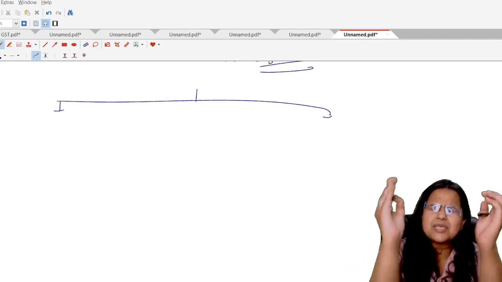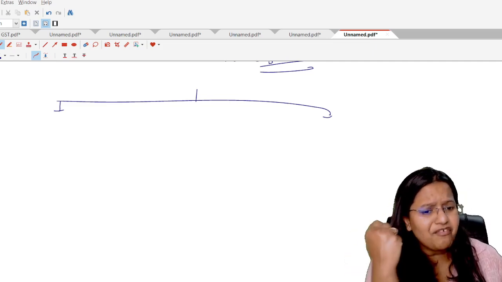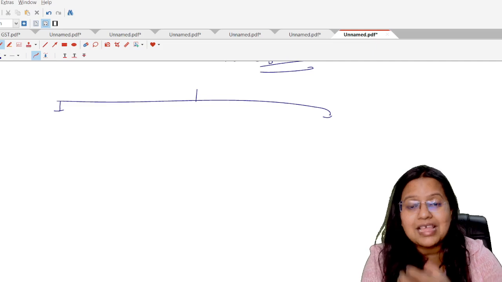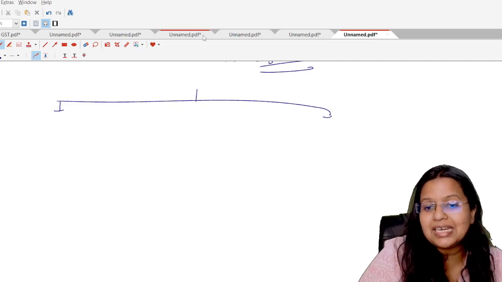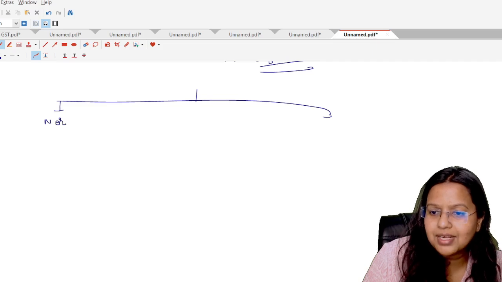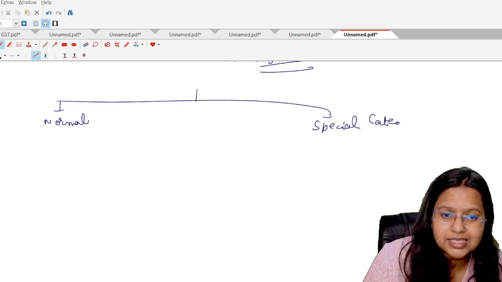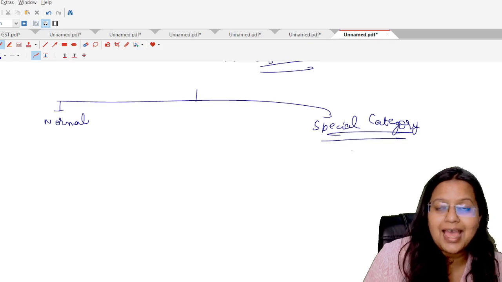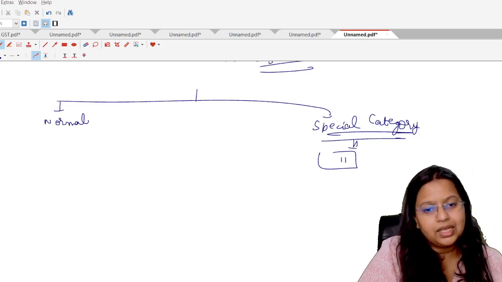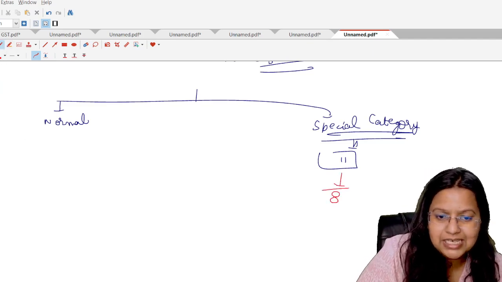As per the supreme law, I'm not saying the Supreme Court, I'm saying the supreme law for India, the Indian Constitution. Jai Hind, Jai Bharat. In Hindi we say Bharat ka Samvidhan. Okay. So students, in the Indian Constitution, states are categorized into 2 parts. First is normal category states and second is special category states. How many special category states are in India as per the Indian Constitution? There are 11 special category states. Now, GST law has taken 8 special category states from these 11.